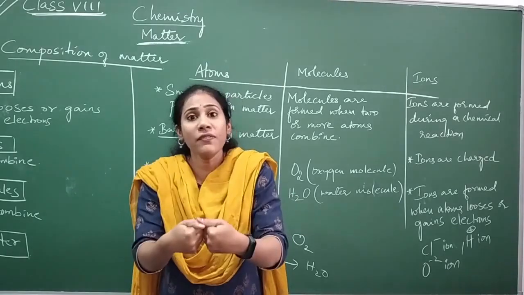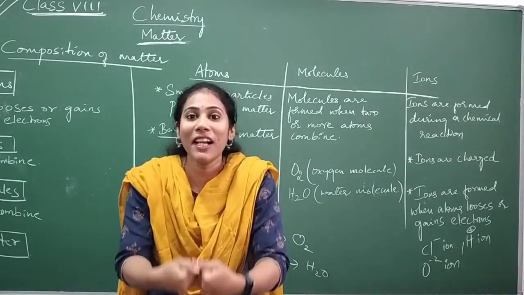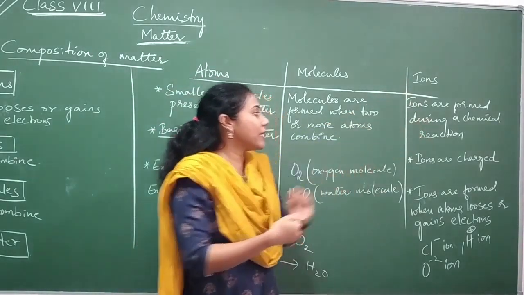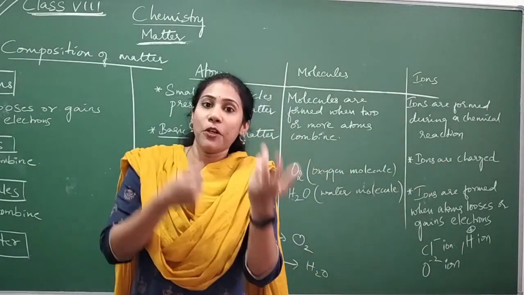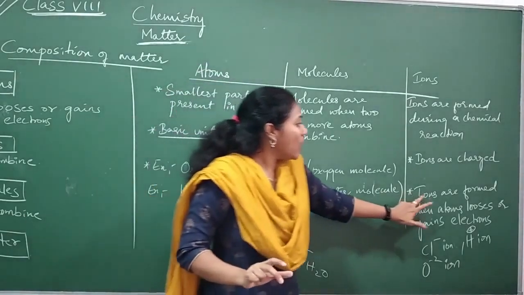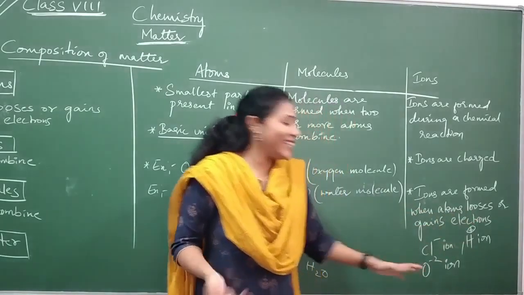Molecules will combine to form matter. So this is what we call a chemical reaction. So when are ions formed? During a chemical reaction. Ions are charged. They will have a positive charge or a negative charge. And ions are formed when atoms lose or gain electrons.